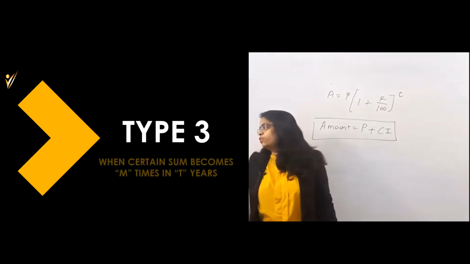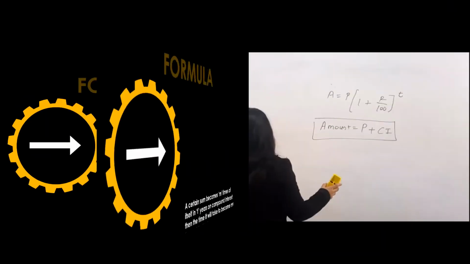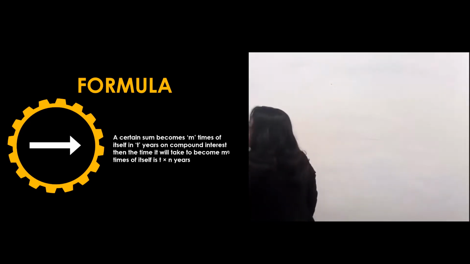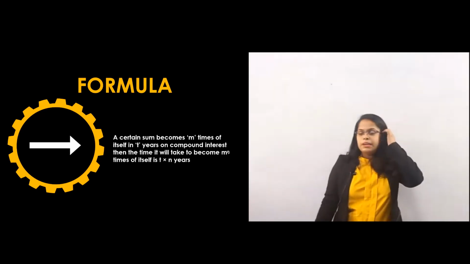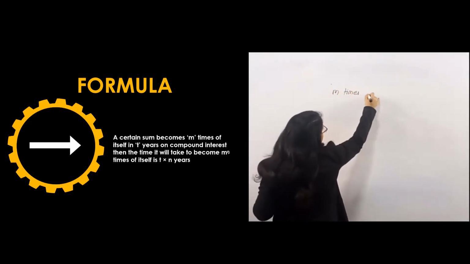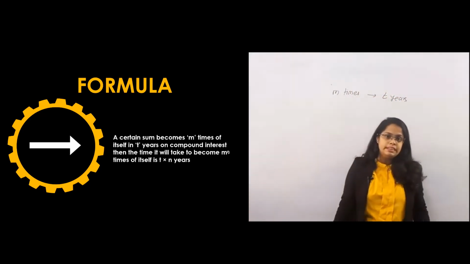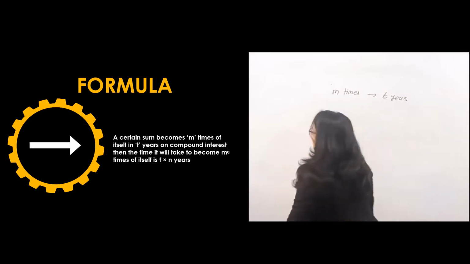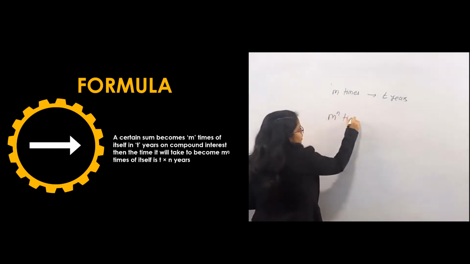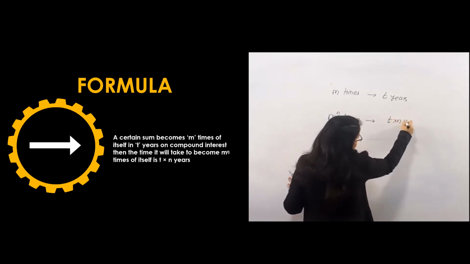After that, let's go for type number 3: when a certain sum becomes m times in t years. I will explain this formula, and with the question you will understand better. If a certain sum becomes m times in t years on compound interest, then the time required to become m raised to n times will be t into n years.